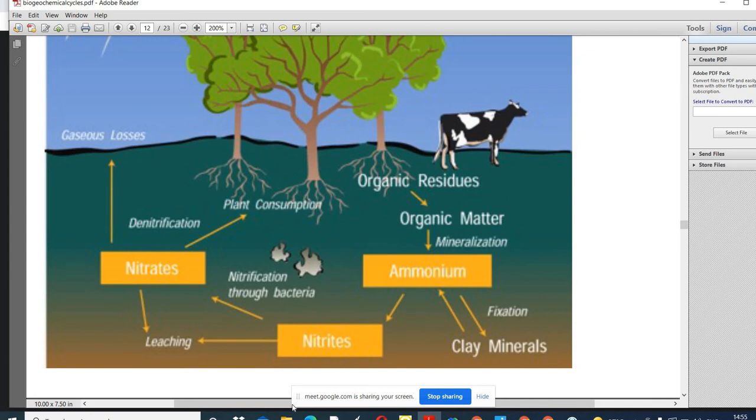Okay, we should not use harmful chemicals in the soil or for the cleaning procedure, because that is very harmful for the microflora and bacteria. Now you know how bacteria play an important role in the biogeochemical cycle. Bacteria also play an important role in the phosphorus cycle, where phosphorus is generally locked in sedimentary rocks. So their role is special in the nitrogen cycle, phosphorus cycle and sulfur cycle.